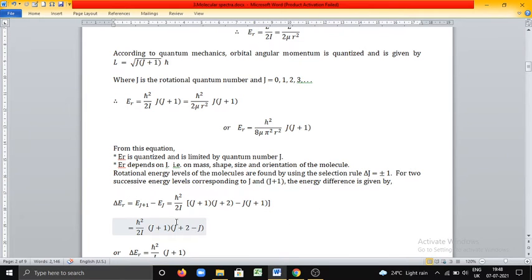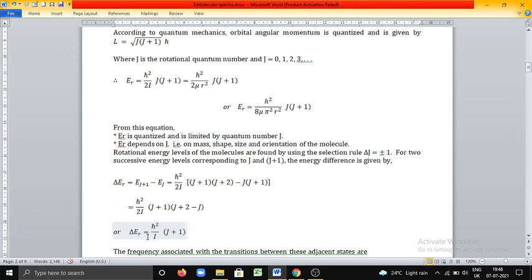After simplification, you will get h cross square by 2I into J plus 1 into J plus 2 minus J. Here, if you take J plus 1 as common, then the remaining term J plus 2 minus J gets cancelled. Delta ER is given by h cross square by I into J plus 1.